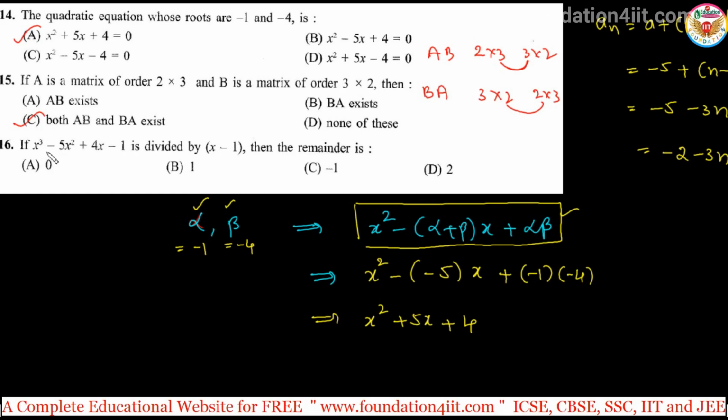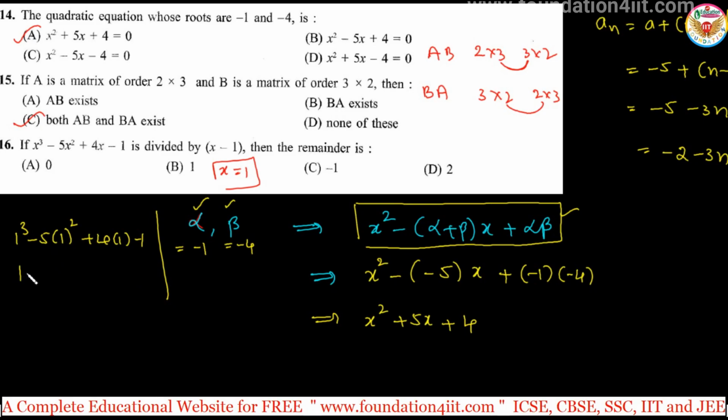And this is the last question in this section. If x cube minus 5x square plus 4x minus 1 is divided by x minus 1, x is equal to 1, you substitute in the expression. If we substitute 1 cube minus 5 into 1 square plus 4 into 1 minus 1, that is 1 minus 5 plus 4 minus 1. So finally 1 minus 5 is minus 4, minus 4 plus 4 is 0, minus 1. So the answer is minus 1, option C. So to find the factor, find the x value and substitute in this. Okay, so this is section A.